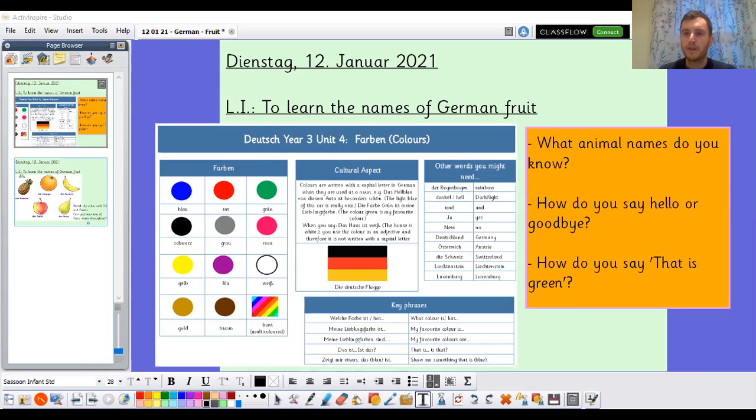So, to start with, which animal names do you remember? I remember Katze was cat, Hund was dog, and Giraffe was giraffe. They were some of the animals we covered. Maybe you had those ones, maybe you had some others. If you did have some others, perhaps you could send some of those in.